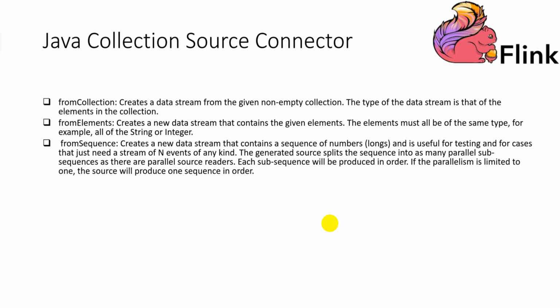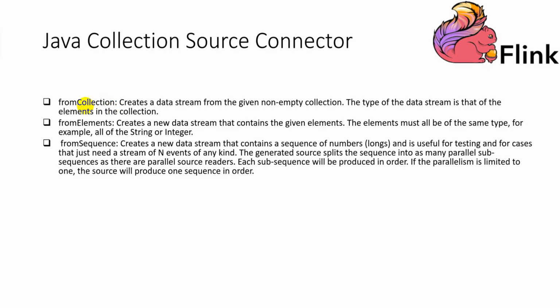Flink has three built-in methods to construct a data stream from Java collections, primarily for development and testing purposes. First, fromCollection creates a data stream from the given non-empty collection. The type of the data stream is that of the elements in the collection.